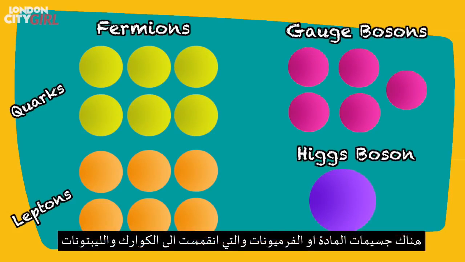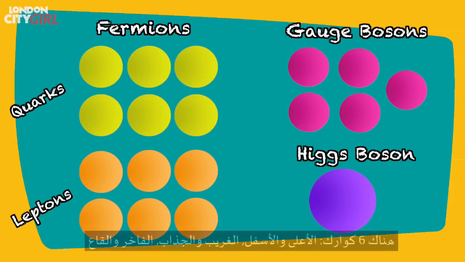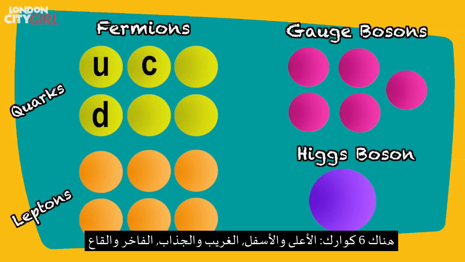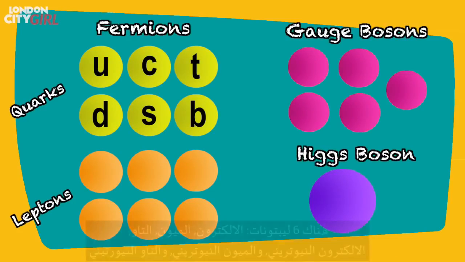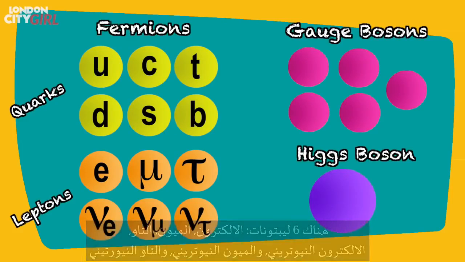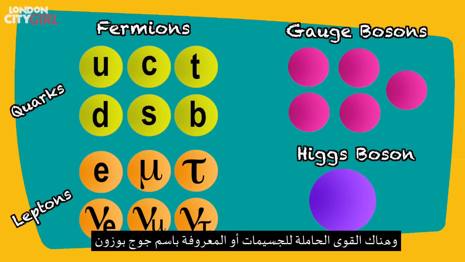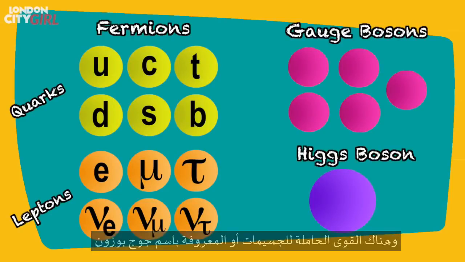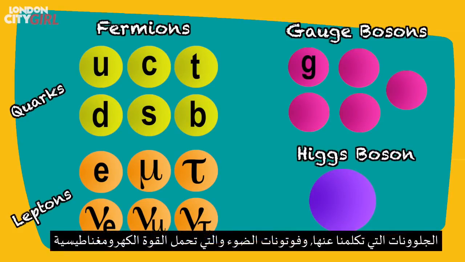We have the matter particles, or fermions, which are divided into quarks and leptons. There are 6 quarks: up, down, charm, strange, top and bottom. There are 6 leptons: electron, muon, tau, electron neutrino, muon neutrino, and tau neutrino. We then have the force carrier particles, otherwise known as gauge bosons. The gluons we have discussed already.